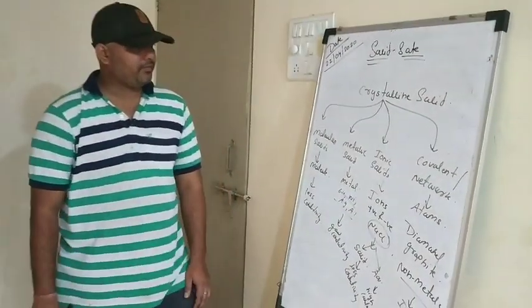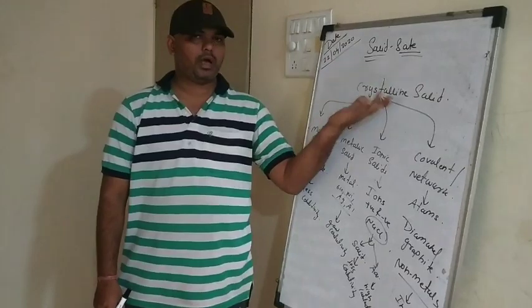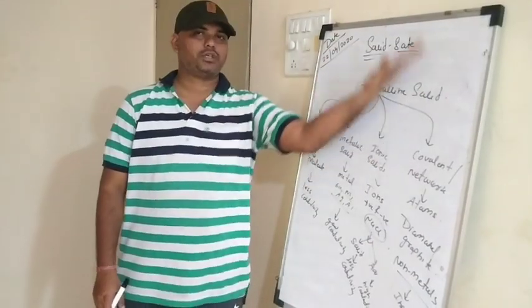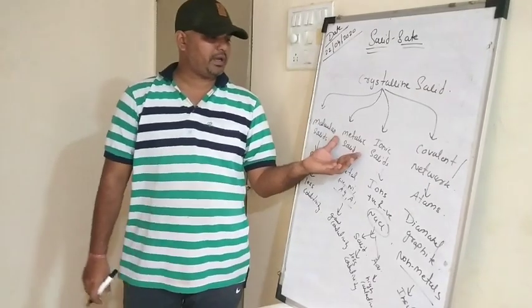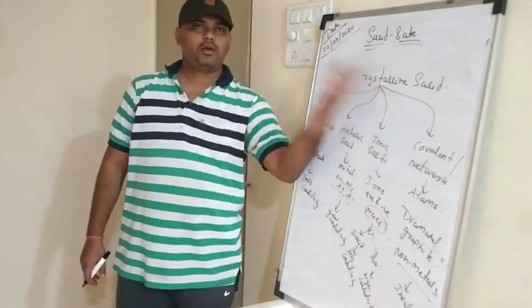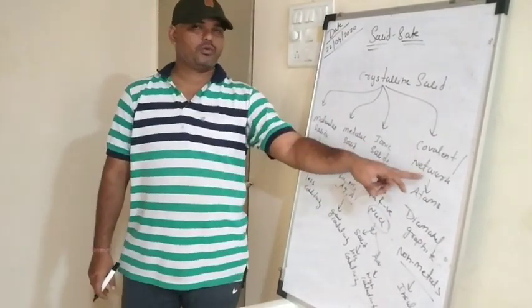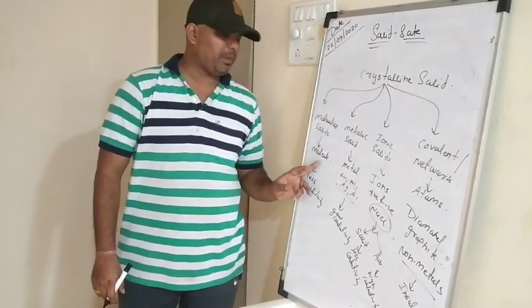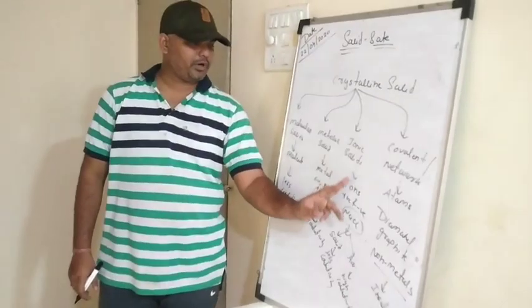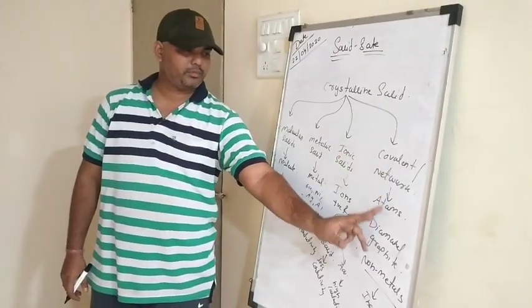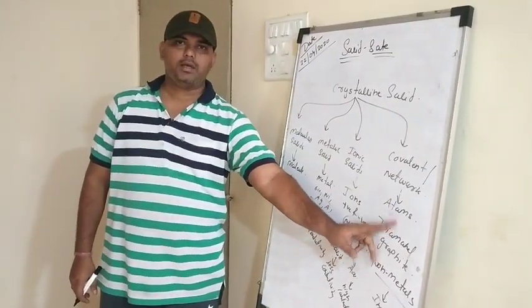So I hope that you have understood the differentiation and the classification of crystalline solids. They are classified as molecular solids, metallic solids, ionic solids, and covalent solids, also called network solids. The constituent particle is the molecule, the metal, the ions, and the atoms respectively, right?